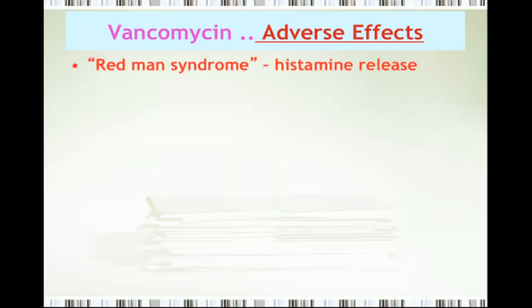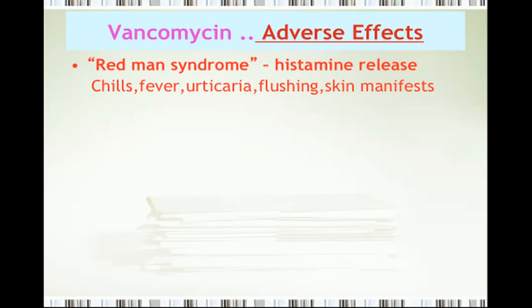Let's discuss the adverse effects of vancomycin. Number one, a very typical adverse effect is called red man syndrome. Why red man? Red man because vancomycin liberates or releases histamine. When histamine is liberated, there's vasodilation, and because of the vasodilation, you get facial flushing, and because of this flushing, it's called red man syndrome. There will be chills, fever, urticaria, flushing, and other skin manifestations. All this is happening due to histamine release, and there could be fall in the blood pressure.